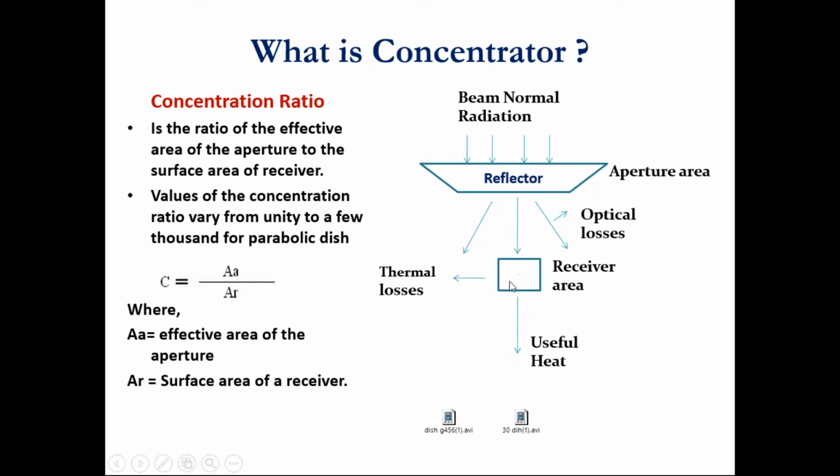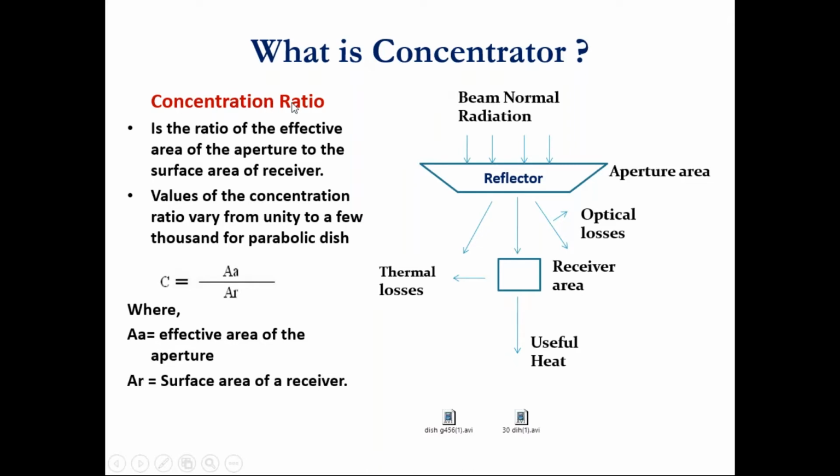So what will happen? The solar radiation intensity which was falling on the larger aperture area, we are converging it into a smaller area. So the intensity of the solar radiation will increase. So at that point, the receiver of this solar concentrator is placed, where the temperature we achieve is quite high.